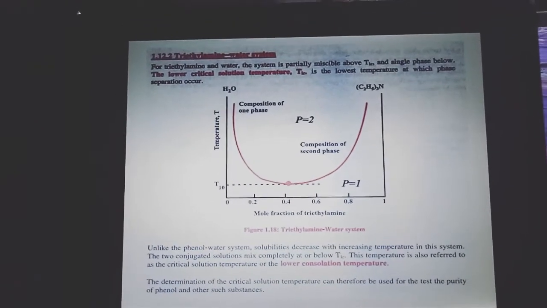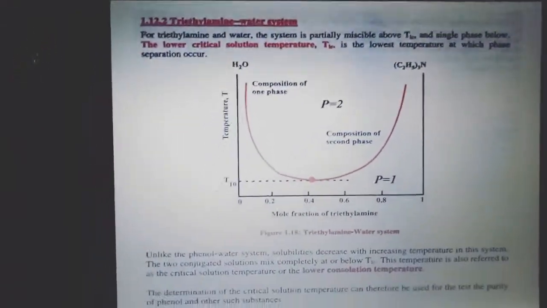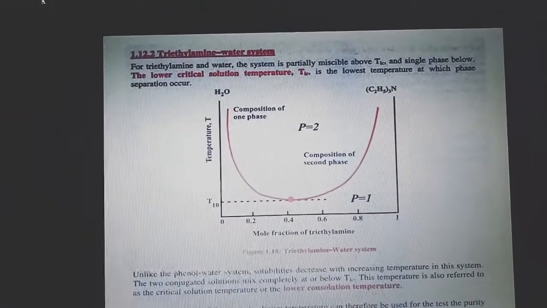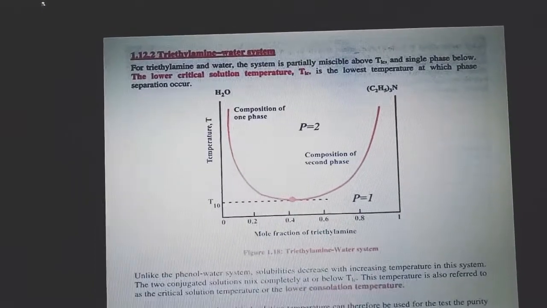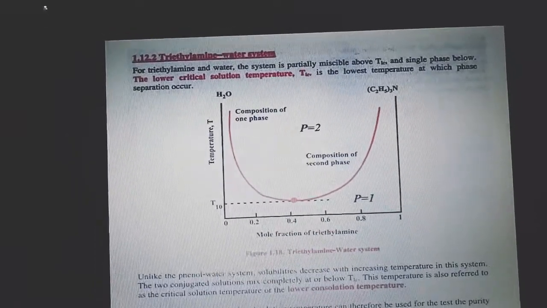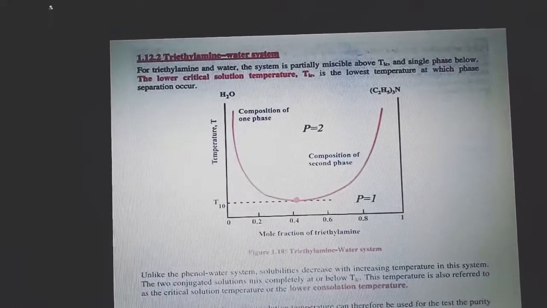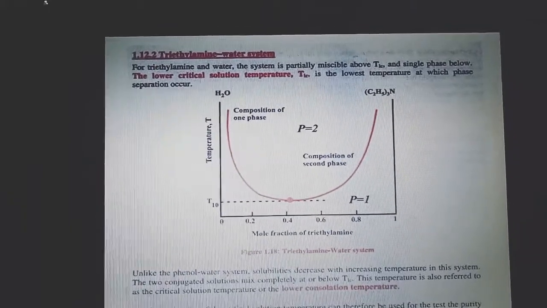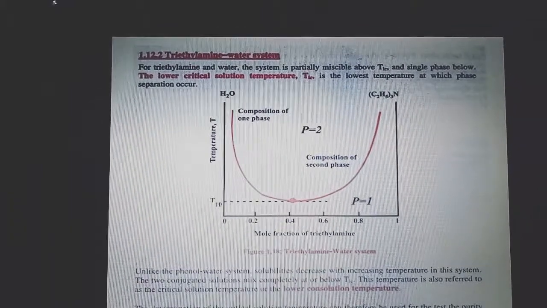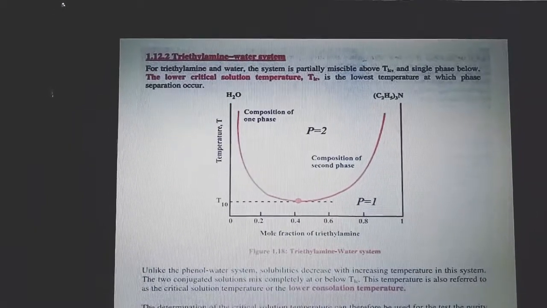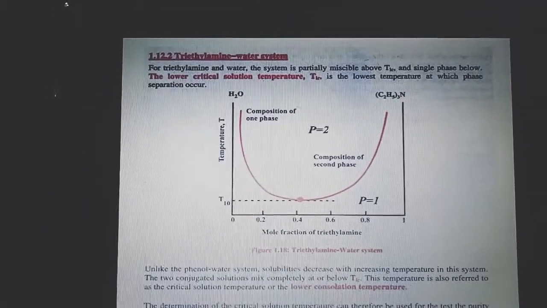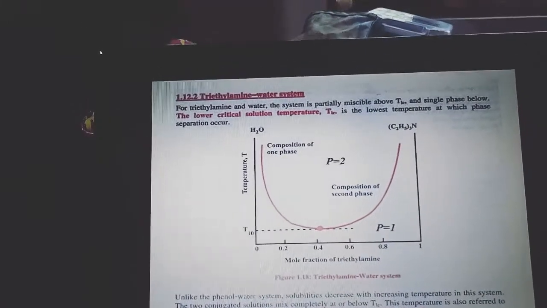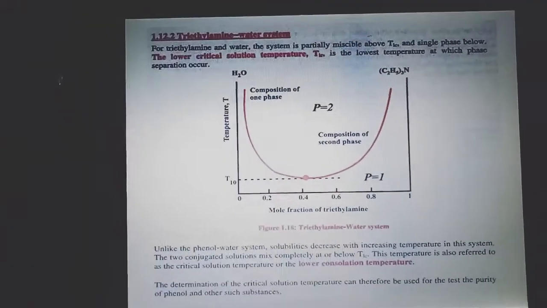The next system is the triethylamine water system. Triethylamine and water are also partially miscible liquids. The system is partially miscible above Tk, that is the temperature, and single phase below. The lower critical solution temperature, that is Tk, is the lowest temperature at which phase separation occurs. You can see this graph, with temperature on one side and the mole fraction of triethylamine on the other side. These two are partially miscible liquids.